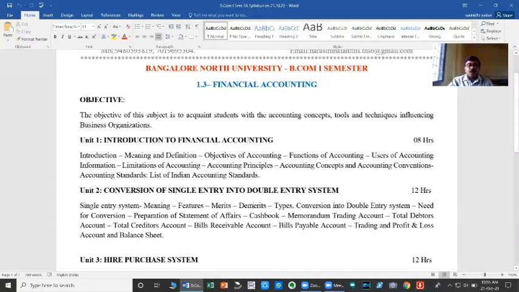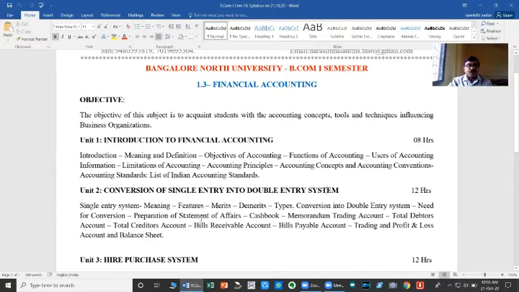The accounting procedure applicable thereon is to be studied under this chapter. Here we won't write any books of accounts, no journal entries, no ledger accounts. Only the books of accounts maintained under the single entry system have to be converted into the double entry system. So the conversion of single entry into double entry system implies the following accounting procedure.